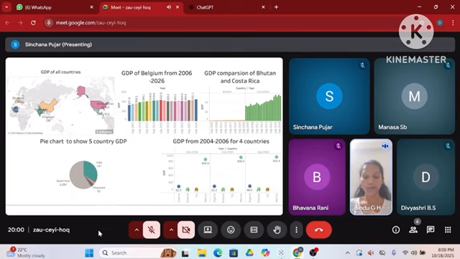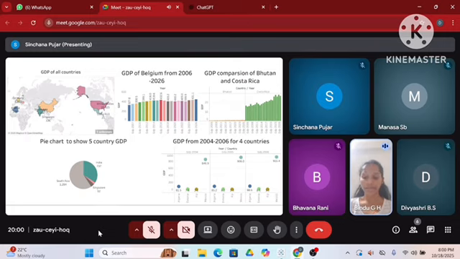The bar graph at the bottom left shows GDP from 2004 to 2006 for 4 countries, like Algeria, Mexico, Vietnam, each with GDP values for 2004, 2005, and 2006. This is a short-term comparison of GDP growth over 3 years for these 4 countries, so we can compare which country's economy grew faster during that time.